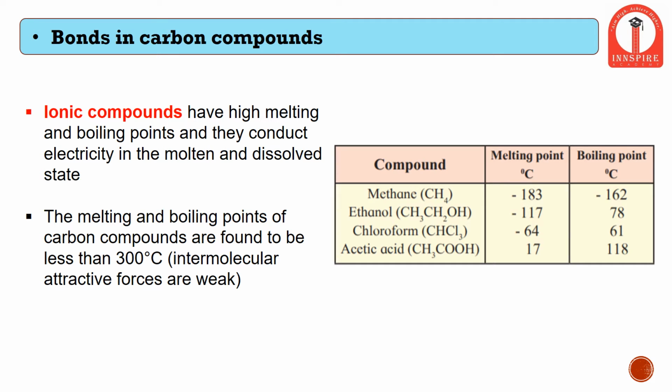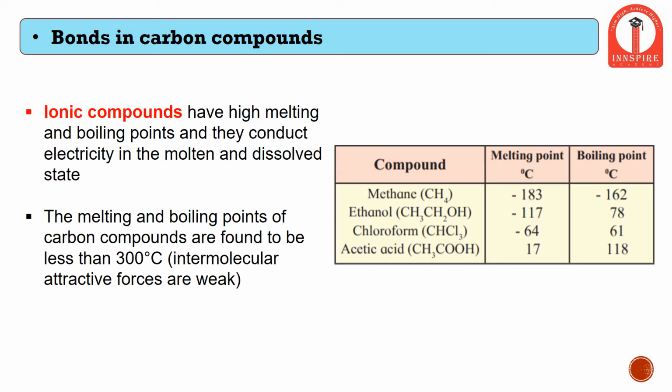That is, if we dissolve common table salt in water and we insert electrodes which supply the electric current into the water, then the electric current will pass through the water with the help of these sodium and chloride ions. Therefore, any ionic compound has high melting point, high boiling point, and is a good conductor of electricity. The melting and boiling points of carbon compounds are found to be less than 300 degrees Celsius. That is, it means the intermolecular attractive forces are very weak.